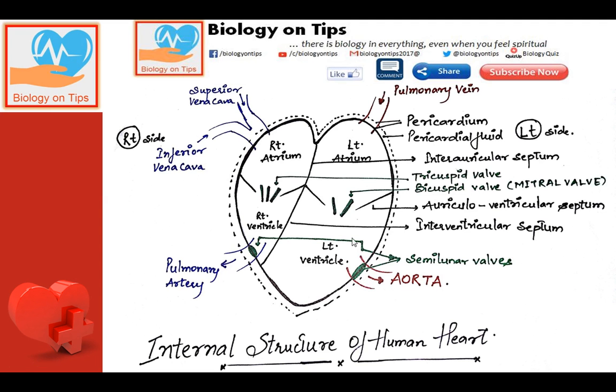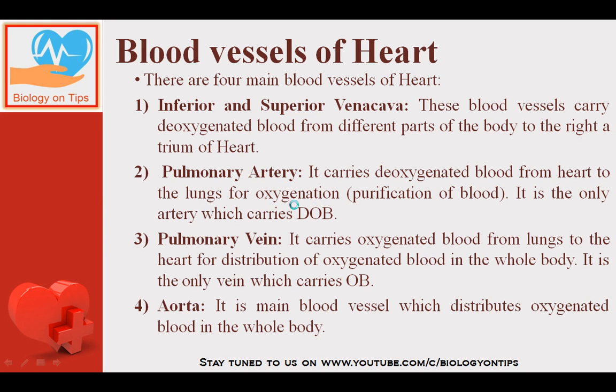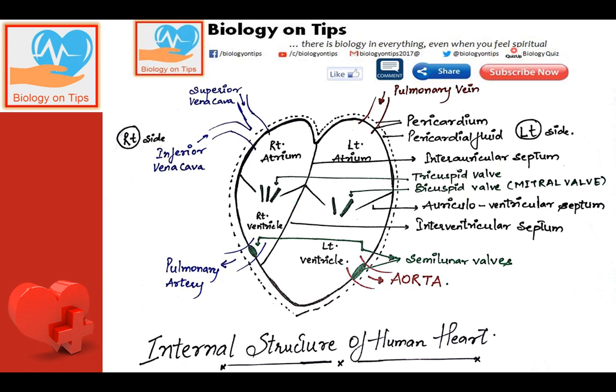Now you can see that the bicuspid, see the diagram again, bicuspid and tricuspid walls, they are present between the right and left auricles and ventricles, between the auricles and ventricles, whereas semilunar walls are present only at 2 sides. One is at the opening of the pulmonary artery, and second is at the opening of the aorta.